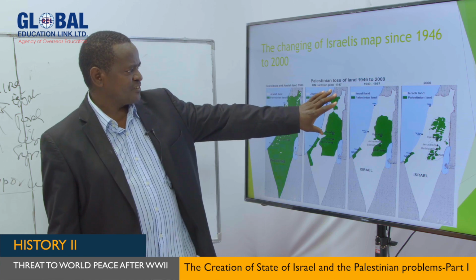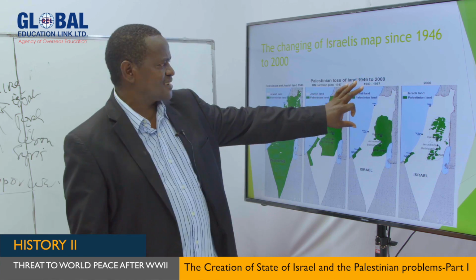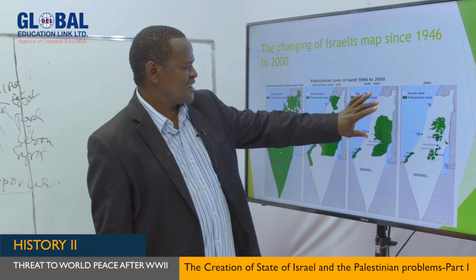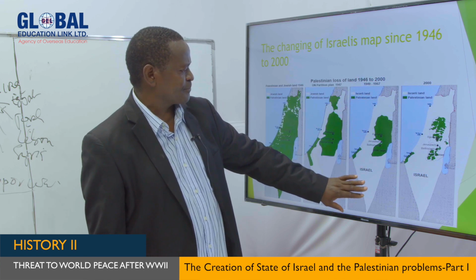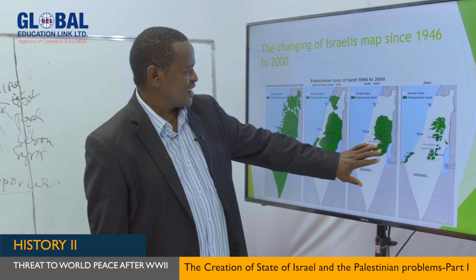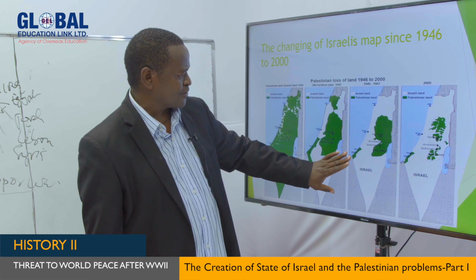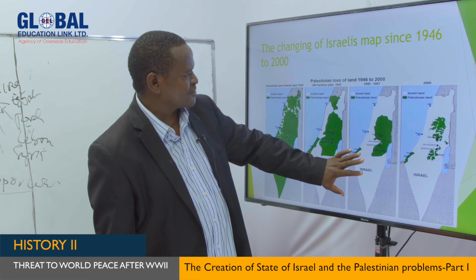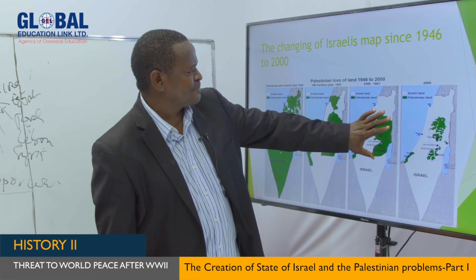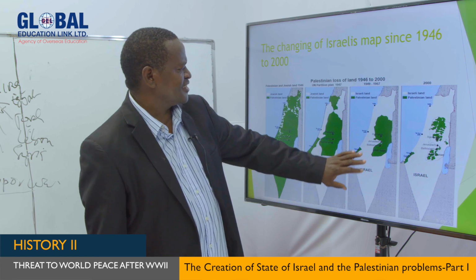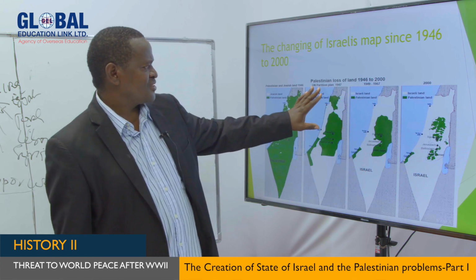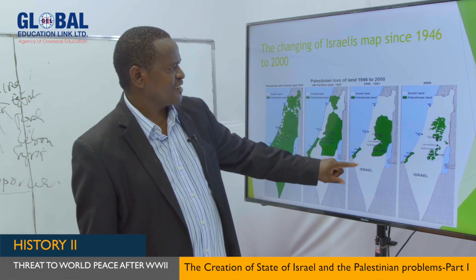But after the 1948 Arab-Jewish War, the situation changed, as you can see. This is Palestine, this is Gaza, part of Palestine. And this is Israel. That means the land of Israel has increased more than it was during the division in 1947.